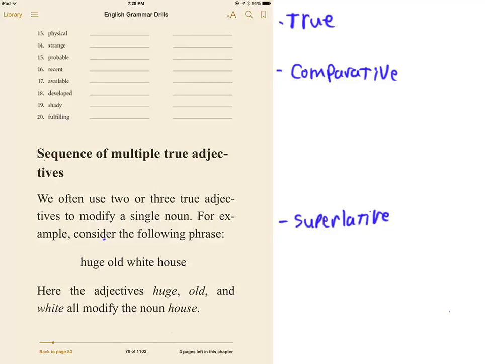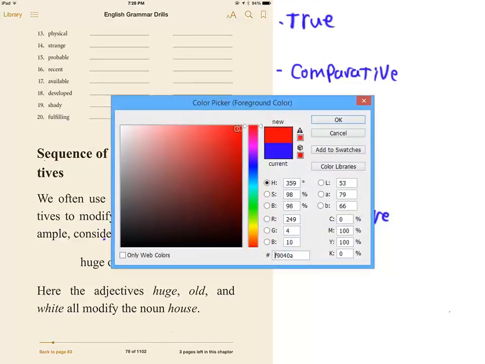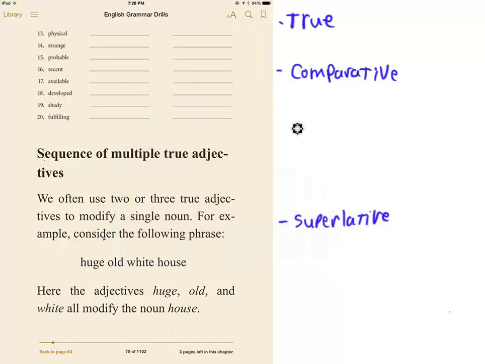The first thing that we learned was that there's two different ways to make these based on historical reasons, and I tried to make it simple for you. We're just going to write comparative so we can erase this because we need to move on to something else. Comparative you form by adding er, or by using the word more. And superlative we form by adding est to an adjective or by using the word most.